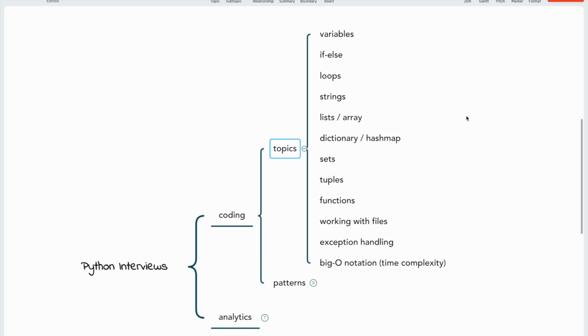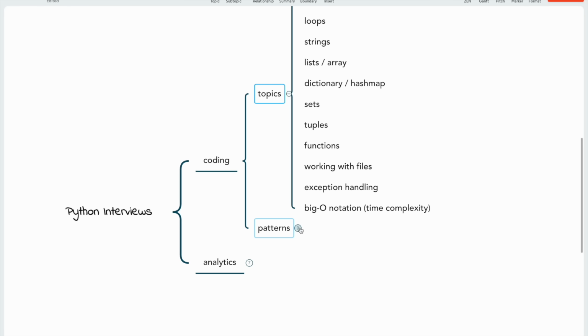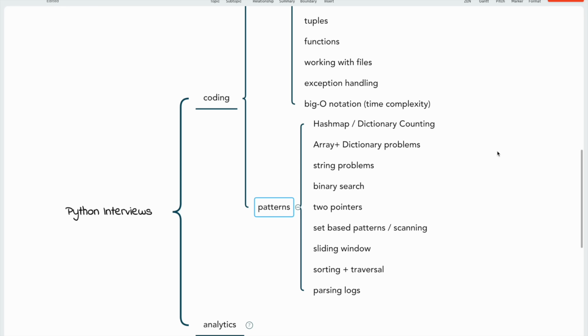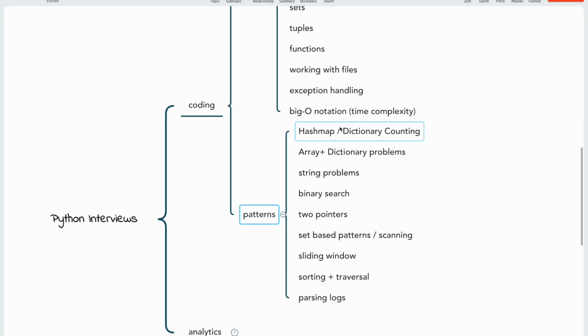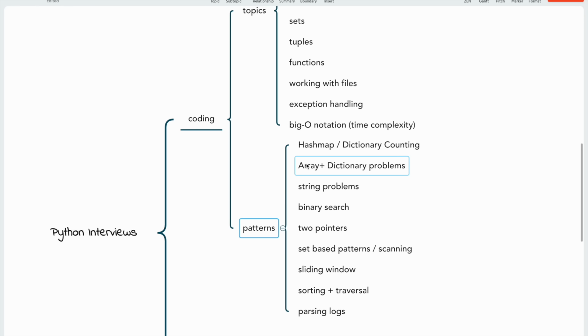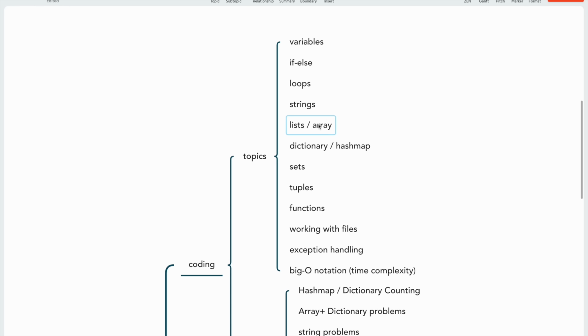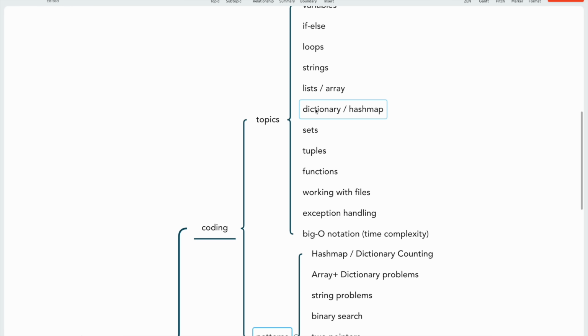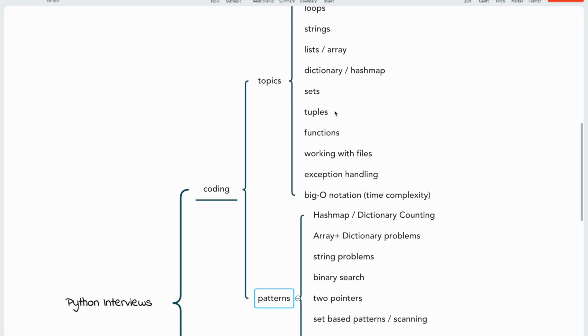Okay, so once you are comfortable with these things in Python, there are different patterns on which questions can be asked in your interview, right? This is a very common pattern, like you have a dictionary and you have to count something, right? We will see a lot of examples on that. Then there are problems on array plus dictionary, right? When I say array, in Python, arrays are lists basically, right? So array and list are the same thing. If I am saying array or list, they are both the same thing. Similarly, dictionary and hash map are the same thing, right? In Python, we call them dictionaries. In some other languages like Java, they are hash maps, but they are the same thing.